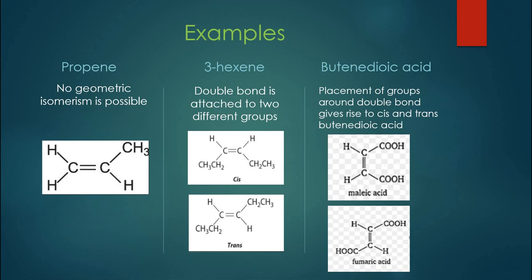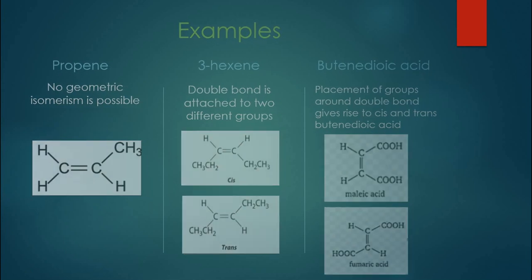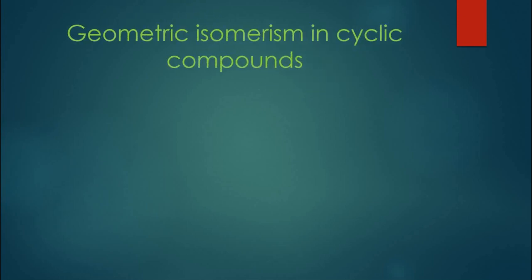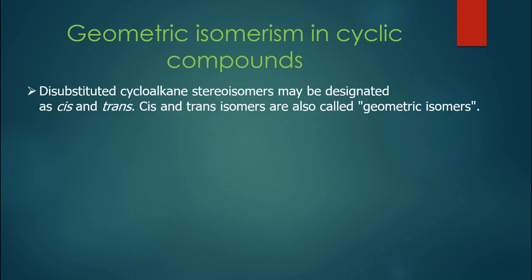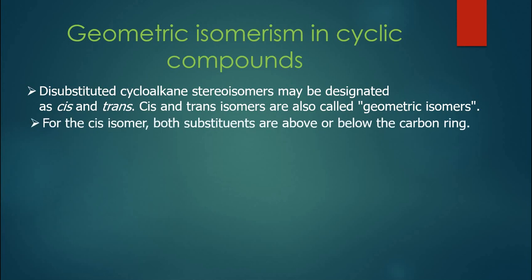Now let's discuss geometric isomerism in cyclic compounds. Cyclic compounds, or cyclic alkanes, are usually those compounds which have a ring kind of structure. Usually di-substituted cycloalkane stereoisomers can be designated as cis or trans isomers, and it is called geometric isomerism, as you know. For the cis isomer, there should be two substituents present on different carbon atoms, and if both of them are above the ring or both of them are below, it will be called a cis isomer.